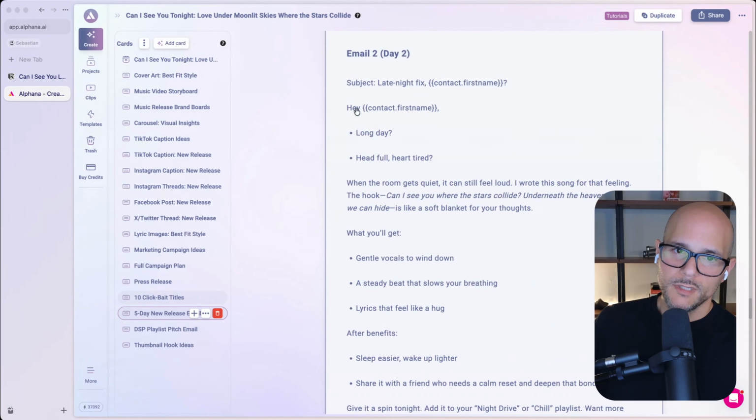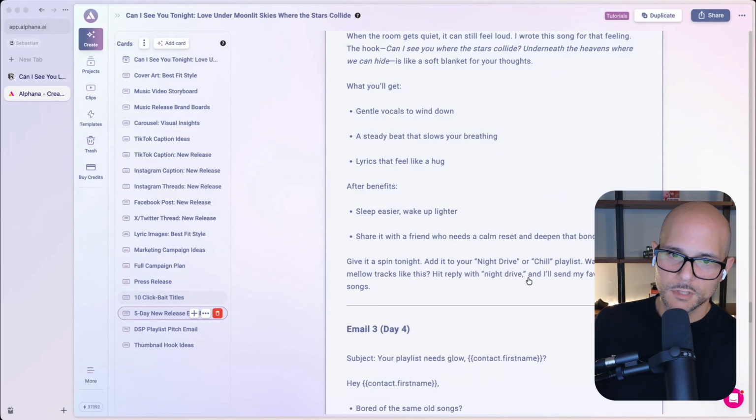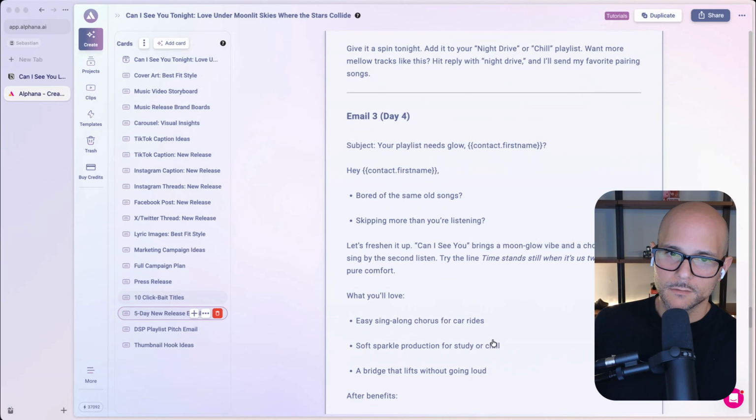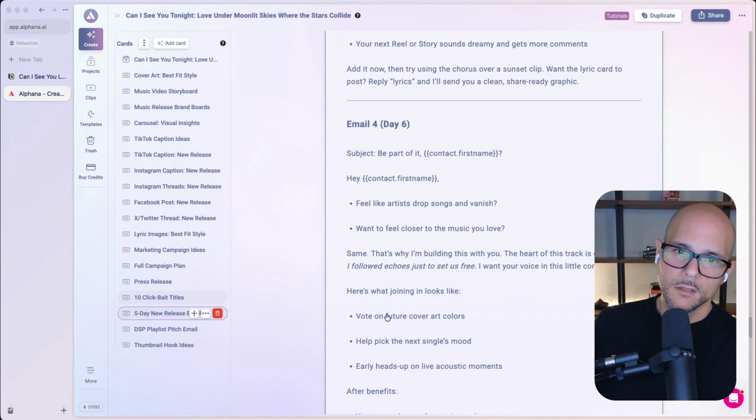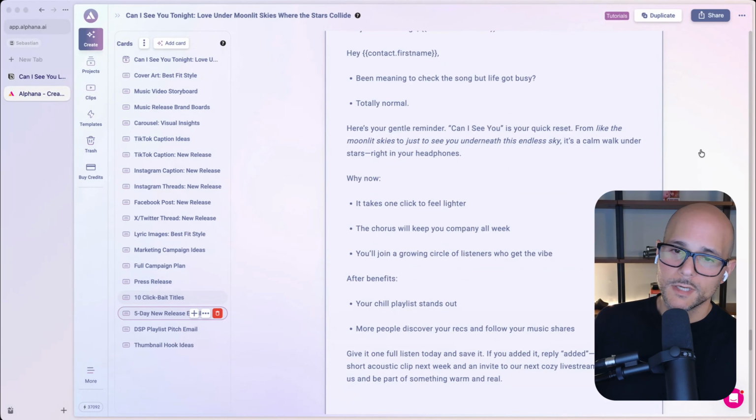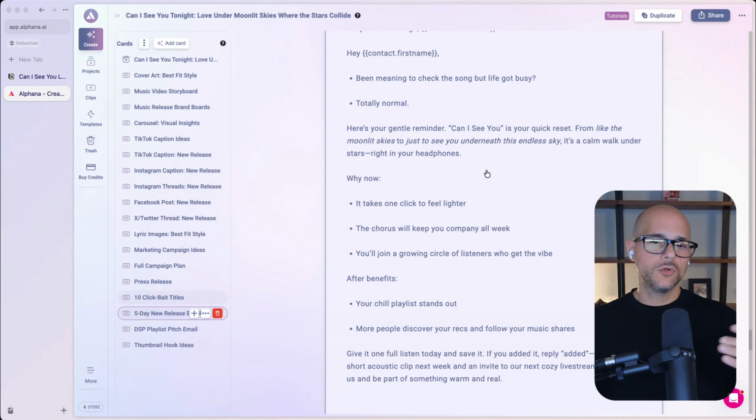And it does multiple emails. So here's part 2. It keeps going. It gives you day 3, right? The 3rd email that you can send out, the 4th, and the 5th. So what's great is you just drop these into whatever email provider you have, automatically schedule them, and let the emails go out. And of course, drop a link to where you want people to access your music, right?